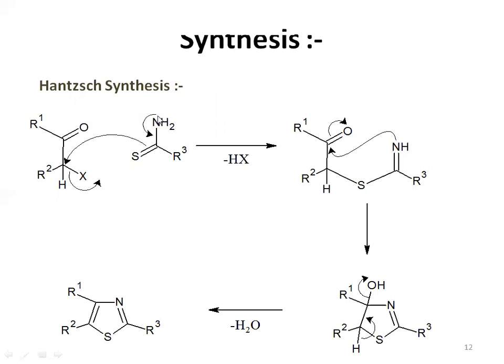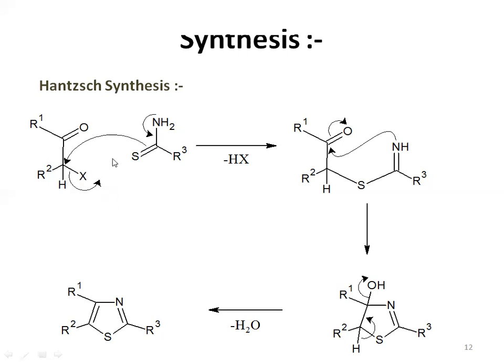As we know that nitrogen always has its electron pair, it will shift its electron pair toward this carbon atom. Because of that, there will be a double bond. You can see that there is a double bond. After that, if that double bond forms, then this double bond will break, because this carbon would possess 5 bonds. So we have to break this double bond. These electrons will attack this carbon atom. As these electrons attack this carbon atom, the halogen atom present on this carbon will be removed. As we know, halogens are very good leaving groups, so the halogen will be removed.